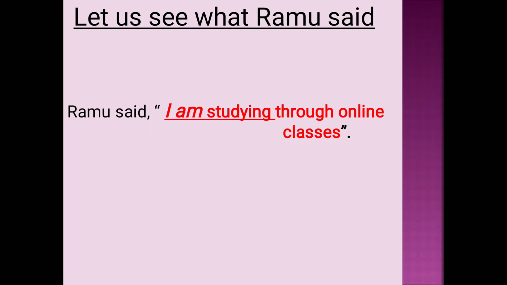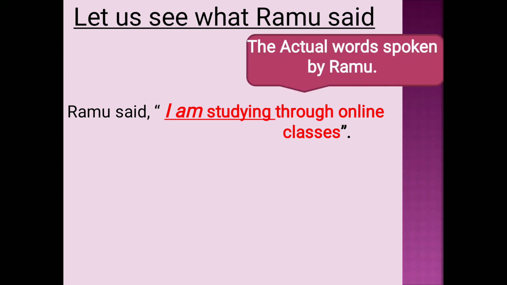Now, let us see what Ramu said. Ramu said, "I am studying through online classes." Here, the actual words spoken by Ramu are written. In this sentence, the actual words spoken by Ramu are written in inverted commas in red color. These are the exact words spoken by Ramu.